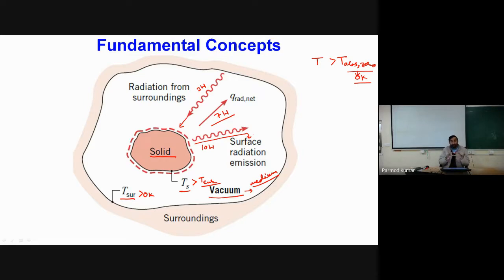So we can say that all objects having a temperature above absolute zero are emitting radiation, but the net amount of radiative heat transfer will depend upon temperature, and the object having a higher temperature in comparison to its surroundings will emit a net amount of radiation heat transfer out of it.